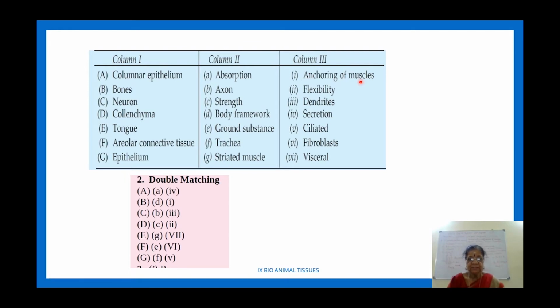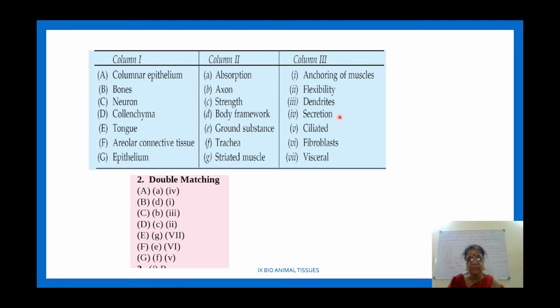And then C is neuron, it has axon and then it has dendrites. So neuron has axon and dendrites. I hope you understand. In the same way, collenchyma gives strength and flexibility. Then tongue is a striated muscle and secretion.